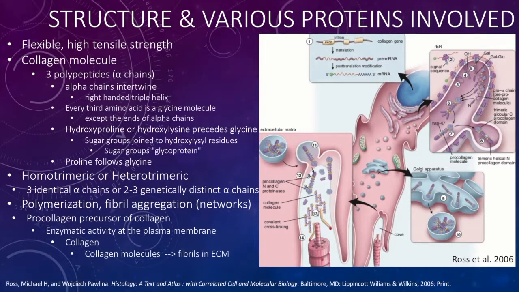Sugar groups are associated with the helix, which are joined by hydroxylysyl residues. Because of these sugar groups, collagen can also be considered a glycoprotein. A collagen molecule may be homotrimeric or heterotrimeric, meaning it can consist of three identical alpha chains or the molecule can consist of two to three genetically distinct alpha chains.